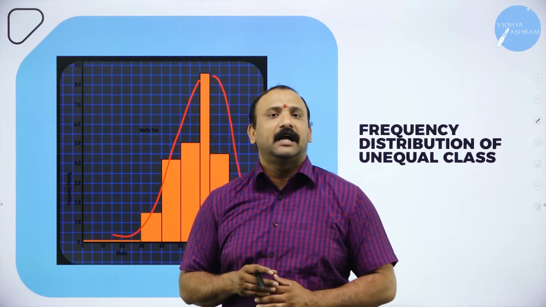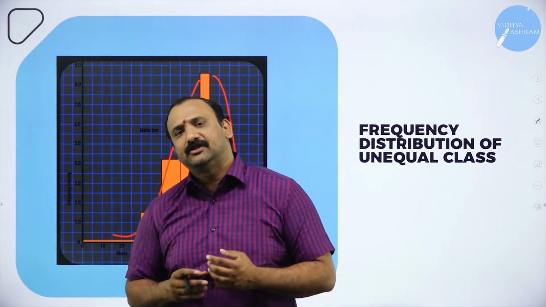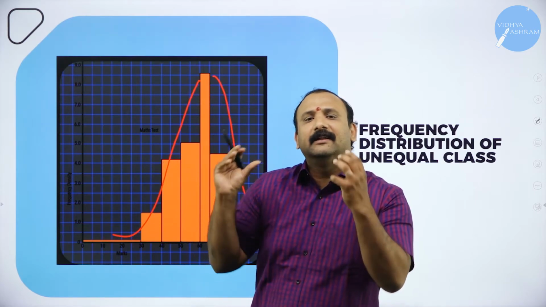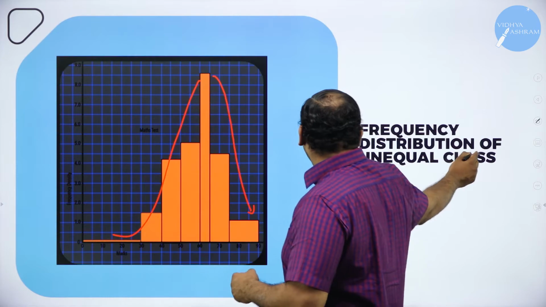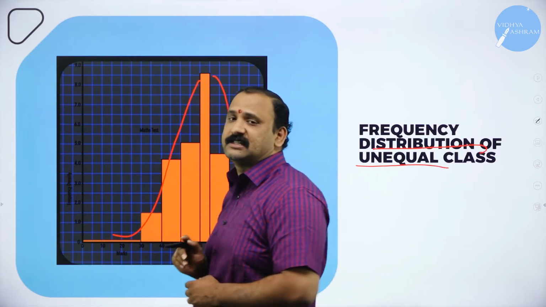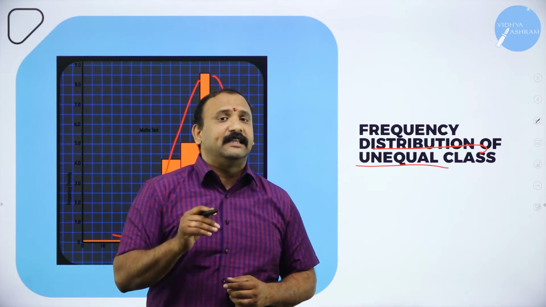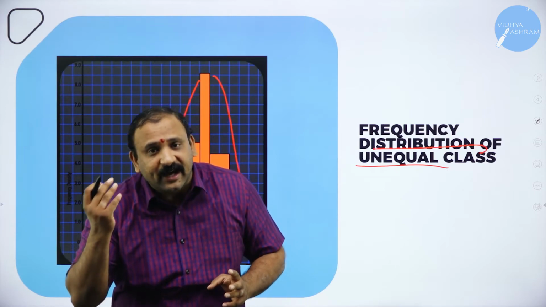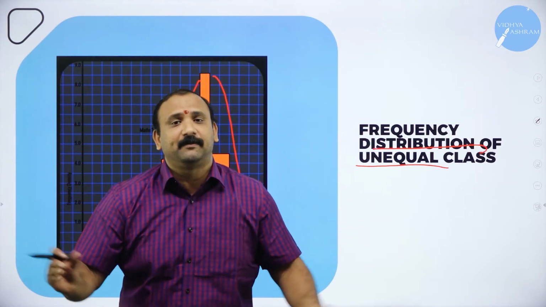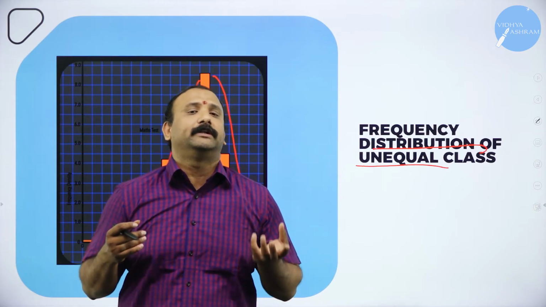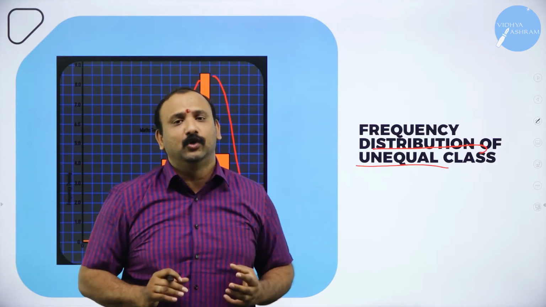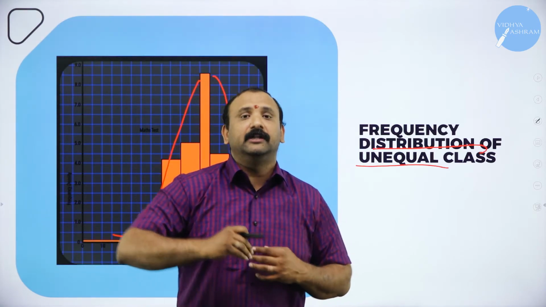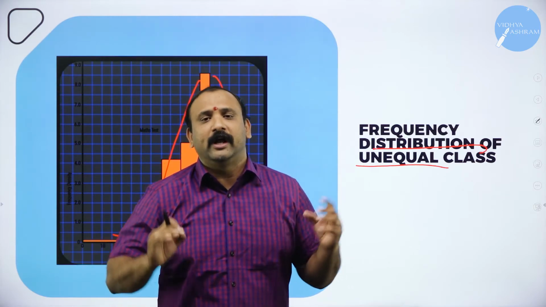So what happens here is that people start getting worried. People start asking this question, why is this data happening like this? Why is the data not in a particular manner altogether? The reason is the distribution of unequal classes altogether. So that is where you will see that the data is not arranged in the way it has to be arranged. The data is rather arranged in a most haphazard manner. It is just happening because people want it to happen. People are just interested in doing it. So they would have just collected the data and put it as an unequal class distribution. Suddenly there is a spike, suddenly there is a flow down, all of it happens.